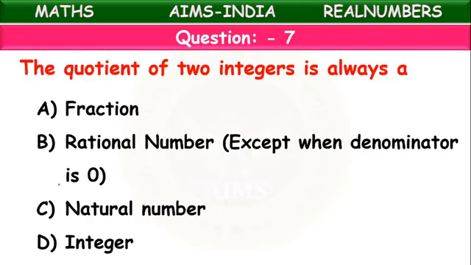The quotient of two integers is always a.